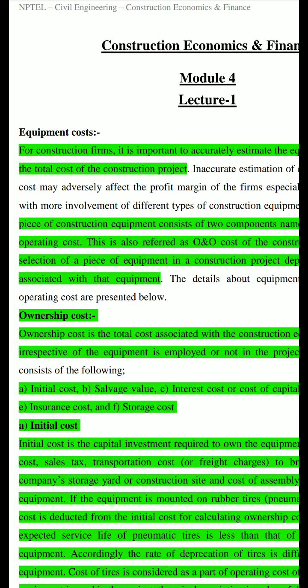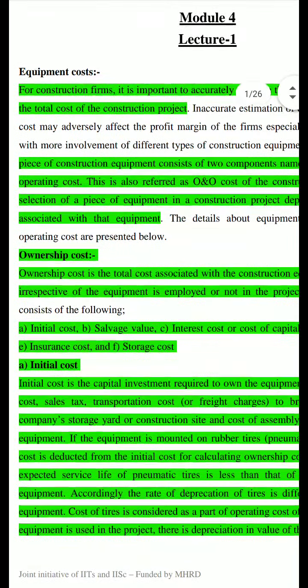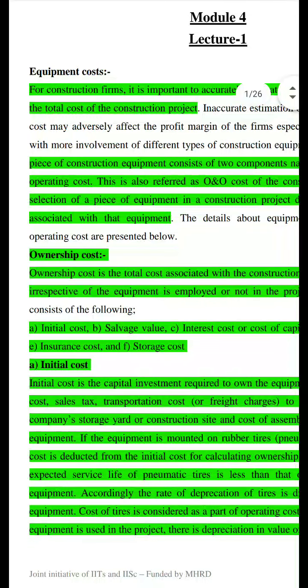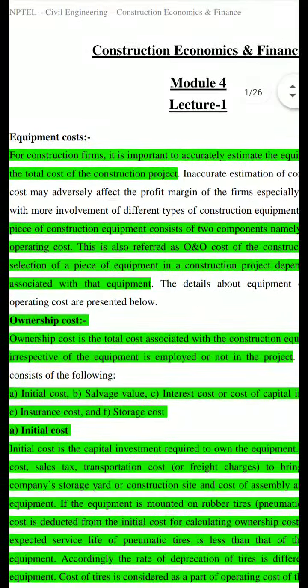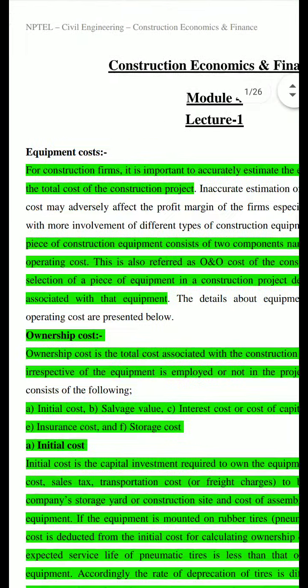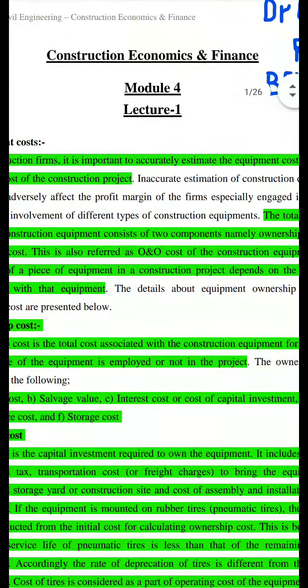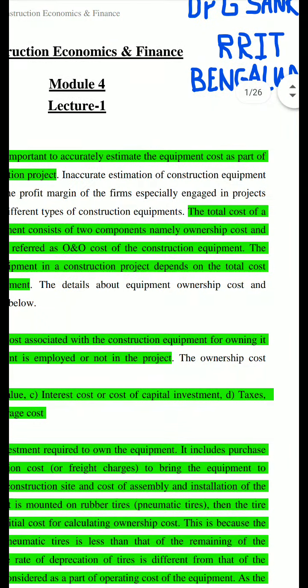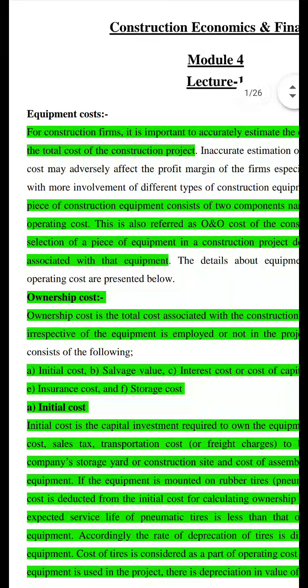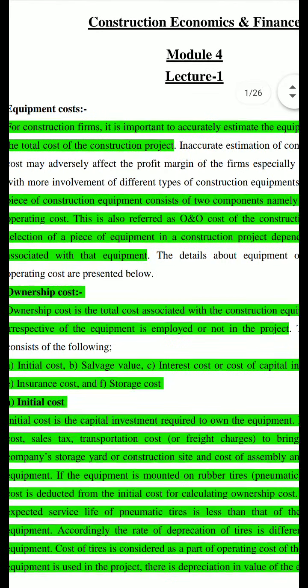Now let us see the details about the equipment ownership cost. What is ownership cost? Ownership cost is the total cost associated with the construction equipment for owning it, irrespective of whether the equipment is employed in the project or not.